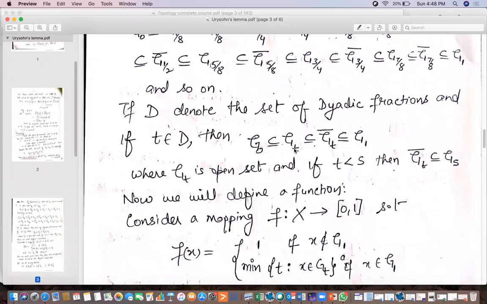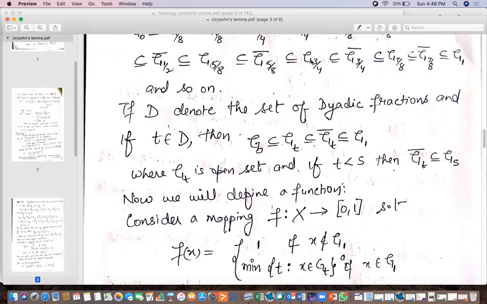Here T could be any dyadic fraction where GT is an open set, and T is less than S. Because the dyadic fractions form an ordered set, if T is less than S, then GT closure will be contained in GS.